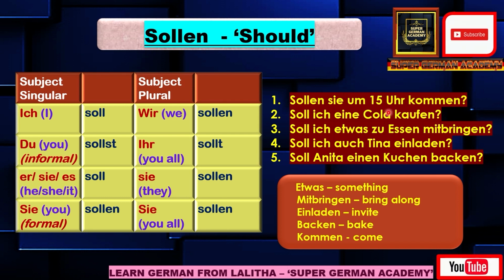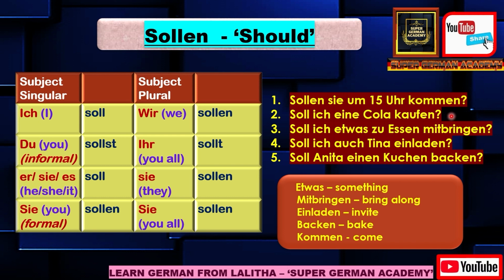Here Uhr means time, so the preposition for time will be used. 15 Uhr means at 3 o'clock. Kommen is the verb for come. And since the subject is sie, that is they, the conjugation of sie for sollen is sollen. So sollen sie 15 Uhr kommen means should they come at 3 o'clock?